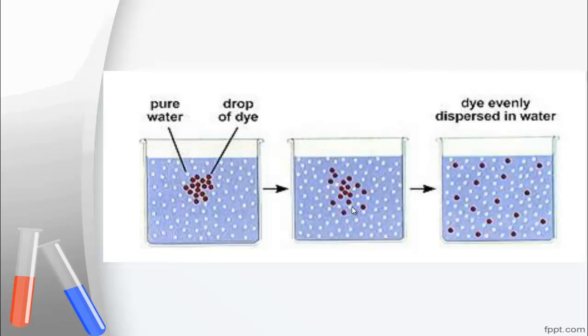So in that case we say a gaseous substance diffused in a gaseous medium. Like this way, when any solid, liquid or gaseous substance spreads uniformly in any medium, it can be liquid or gas. That process is known as the diffusion process.